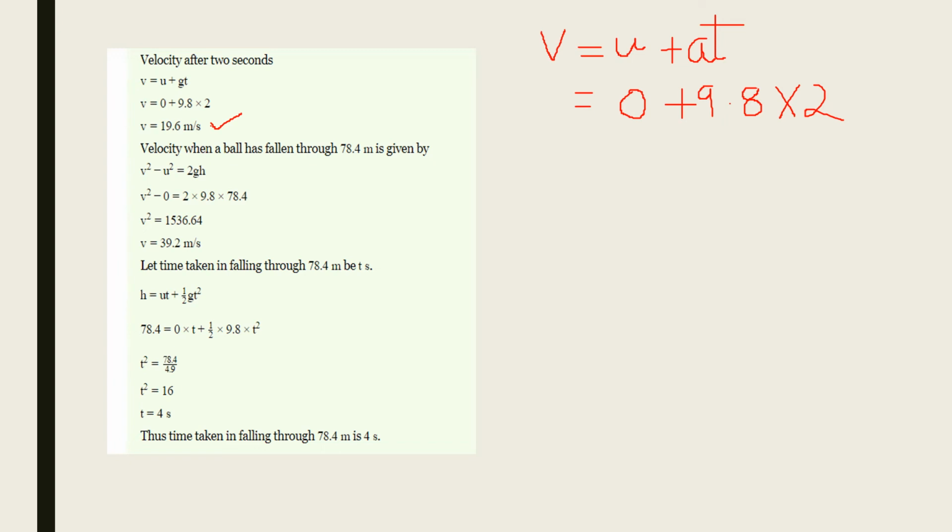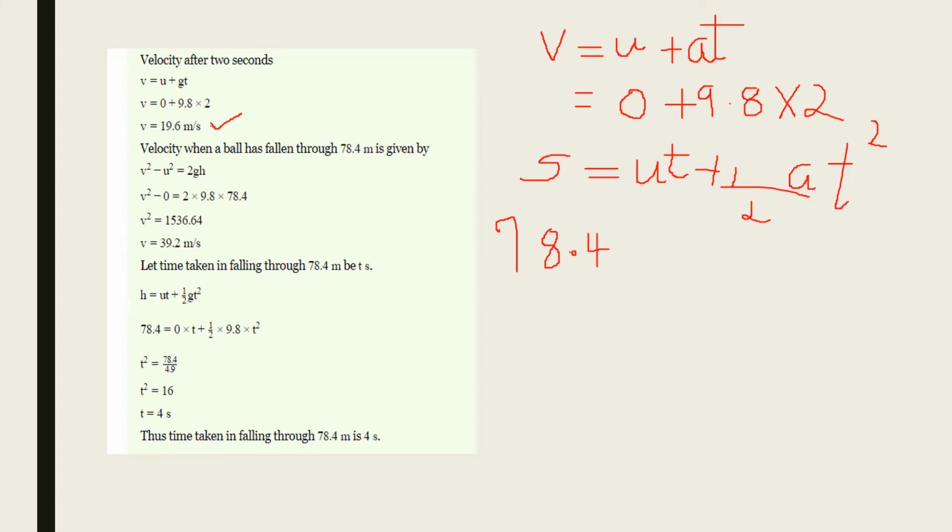So for that purpose we can use the formula S is equal to UT plus half AT square. S is equal to 78.4.